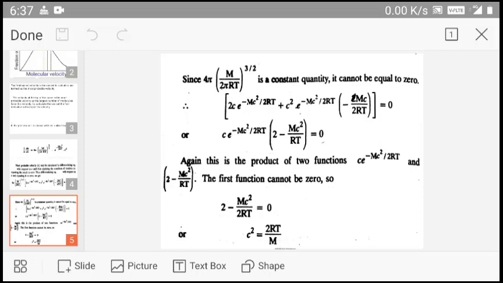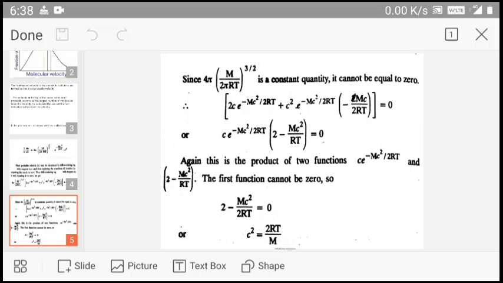Again, this is the product of two functions as we can see in the figure: c multiplied by exp(−mc²/2RT), and (2 − mc²/2RT).